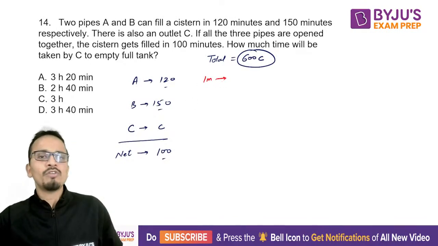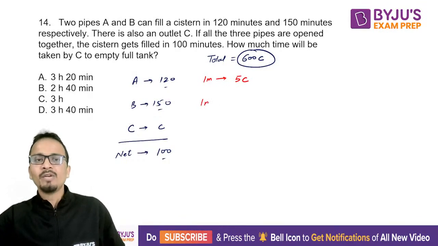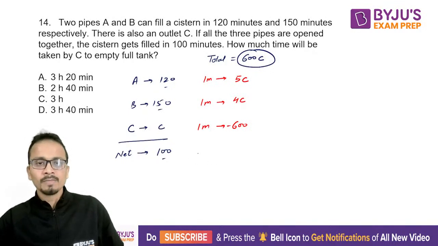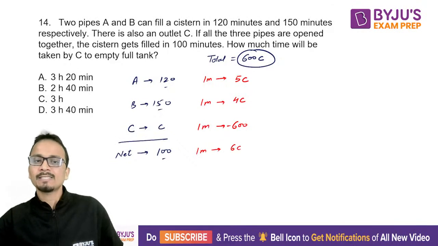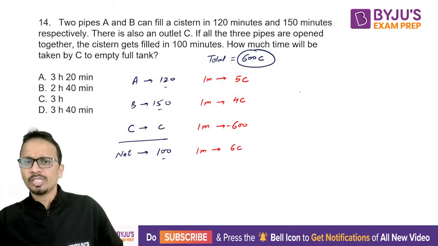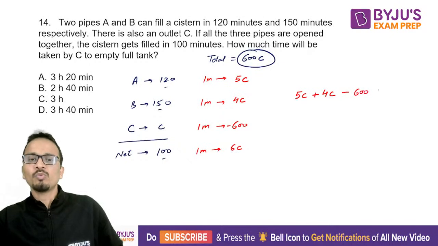Now 1 minute work of A will be 600C divided by 120, that is 5C. 1 minute work of B will be 4C. 1 minute work of C will be 600, but it will be negative 600. And net 1 minute work will be 6C. Now you can make the equation: A's 1 minute work plus B's 1 minute work minus C's 1 minute work should be equal to net 1 minute work.